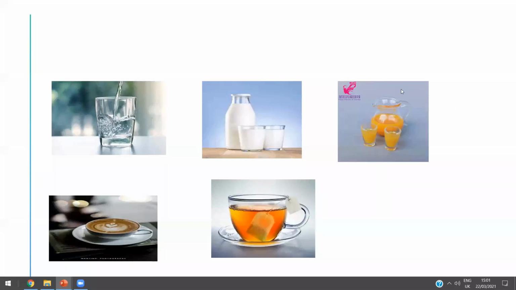And what about juice, Abdullah? Juice also is a? Is it a liquid or solid?